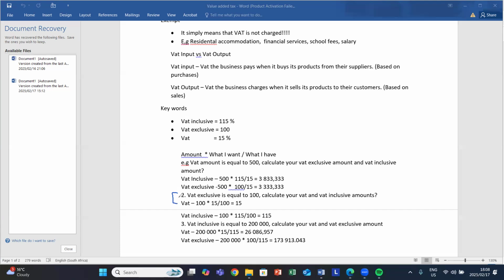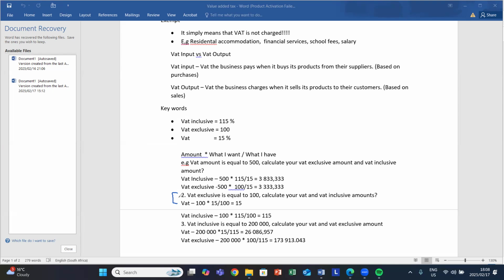In our second example, let's say that they told us that our VAT exclusive is equivalent to 100 rand. And then they say to calculate your VAT and VAT inclusive amount. So they give us a VAT exclusive. Let's start with the VAT amount. What is the amount that they provided us with? It's 100 rand. With 100 rand, multiply by what I want. What am I looking for? I'm looking for my VAT, and I know that my VAT is 15, divided by what I have. What do I have? I have my VAT exclusive, which is 100, and then you'll get your 15. Also with the VAT inclusive, you'll do the very same thing. Amount multiplied by what I want over what I have, in which you'll get your answer as 115.